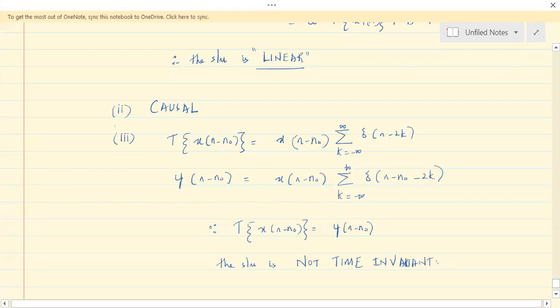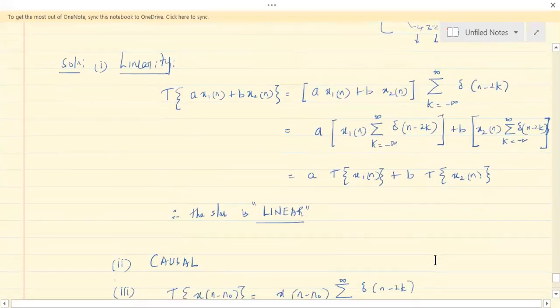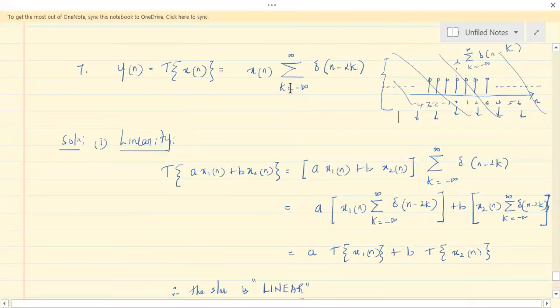So this is how we see time variance or invariance. Next, we need to see whether the system has memory or has no memory. See, it is depending only on the present value of input. It is not depending on past or future values of input.